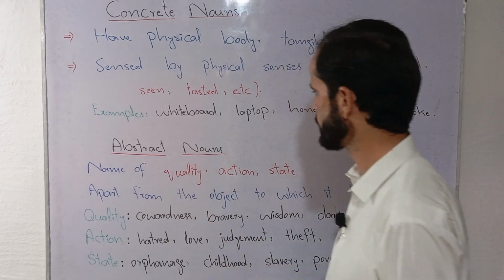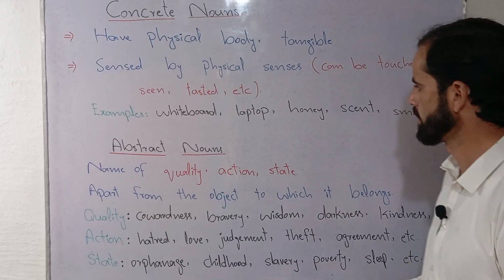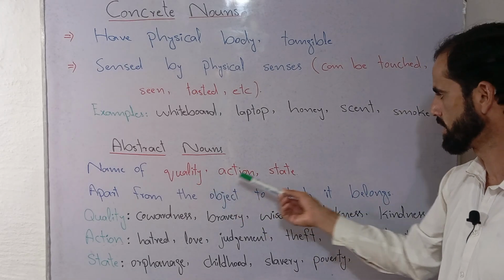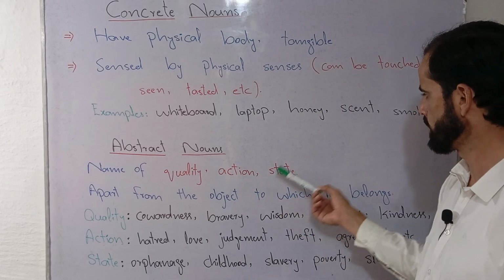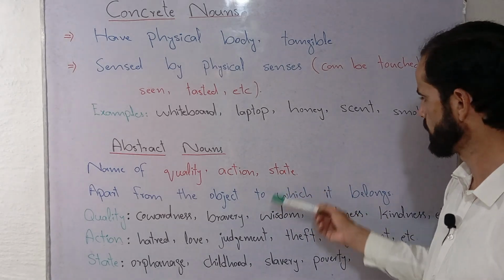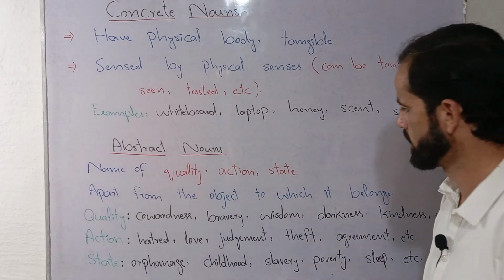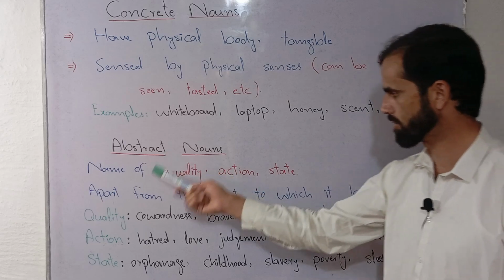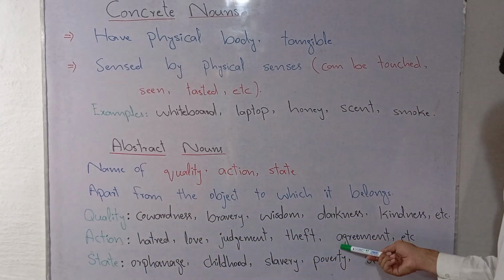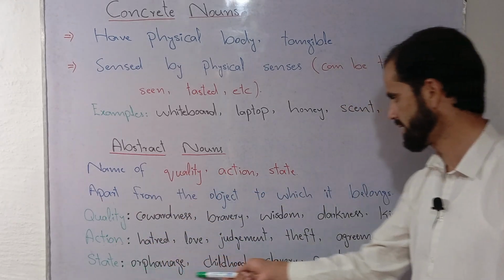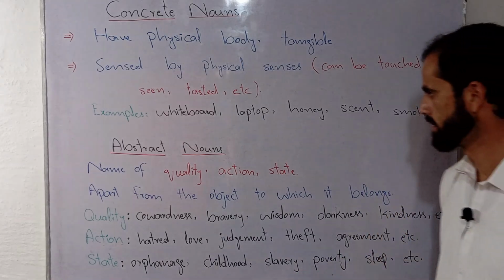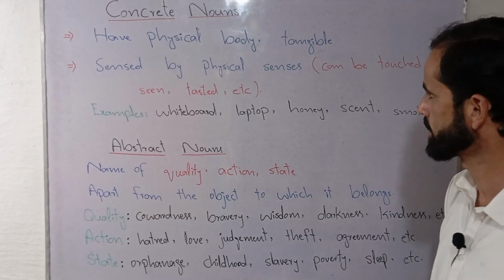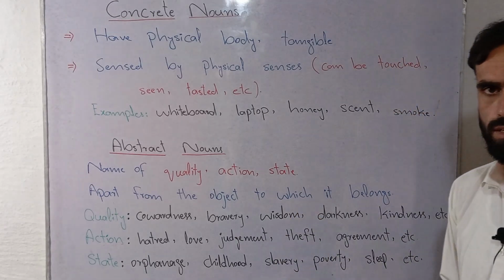So in this way we can say that abstract nouns may be found in different ways. They may be found in a sort of quality, in a type of action, or in a sort of state. So you can look at the board. These are qualities, abstract qualities. These are actions, abstract actions, and these are states, abstract states. So in this way we can say that nouns can be categorized into concrete nouns as well as abstract nouns.